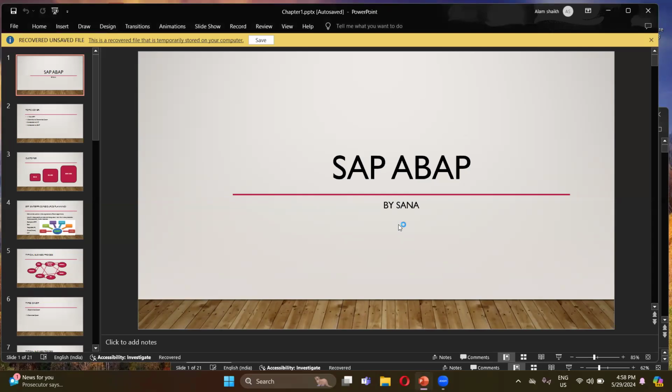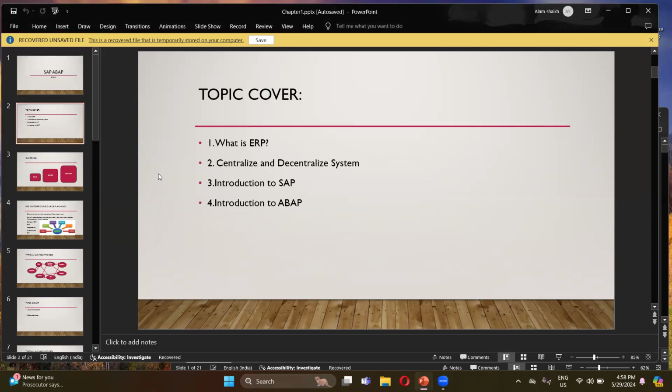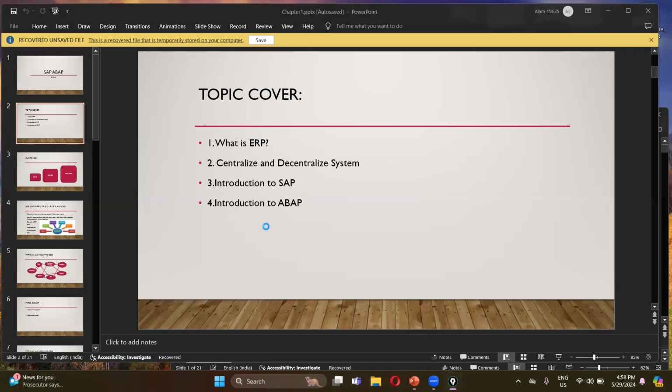Basics of ABAP. Basically, in this lecture, we are going to cover these topics. The topics are: what is ERP, centralized and decentralized system, introduction to SAP, and introduction to ABAP. Okay, so for understanding ERP, we will first go with an example.